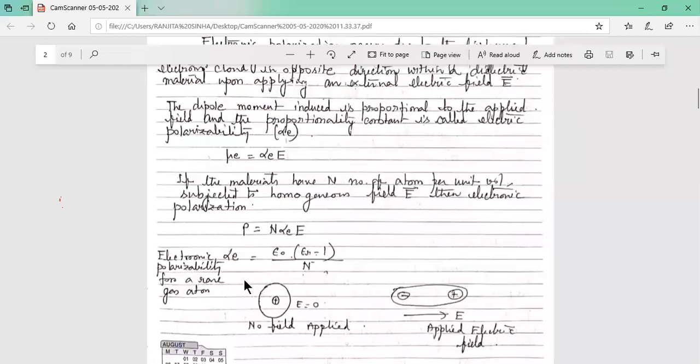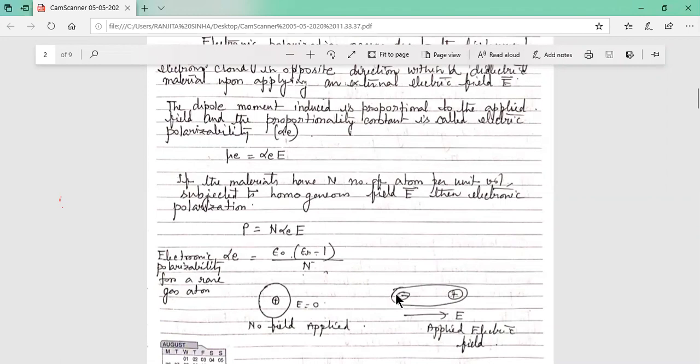This is a very important equation, the expression of electronic polarizability: epsilon 0 into (epsilon r minus 1) divided by N. Here is the condition, as drawn: no electric field is applied. The nucleus and the electron cloud, both the centroids are coinciding here, so there is no net dipole moment. But when the electric field is applied, in the direction shown, the positively charged nucleus is shifted in the direction of the electric field, and the electron cloud, the negative charge, is shifted opposite to the direction of the field.